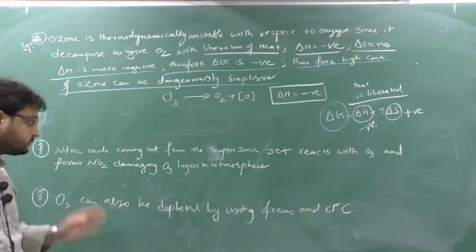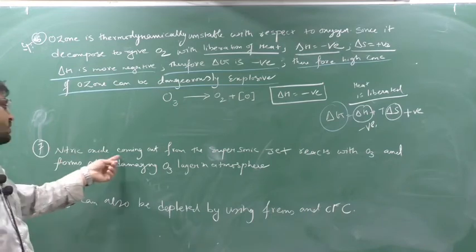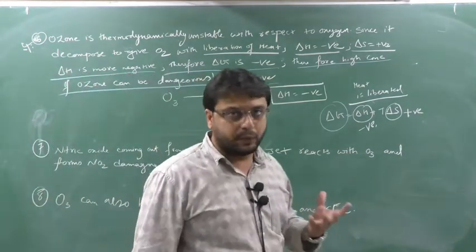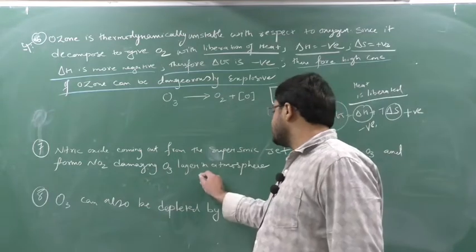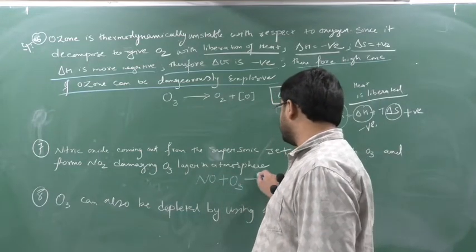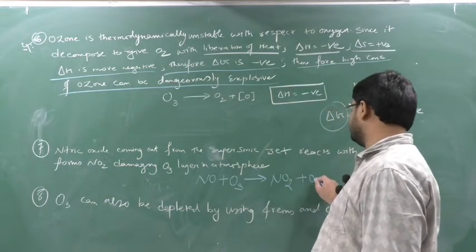Clear this part? Okay, the next reaction is also very important: nitric oxide coming out from the supersonic jet. You know supersonic jet aeroplanes' exhaust will liberate nitric oxide. So what will this nitric oxide do? It will react with ozone which is present in the atmosphere, and they will generate NO2 plus O2.